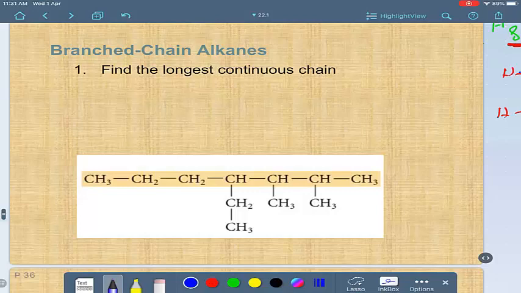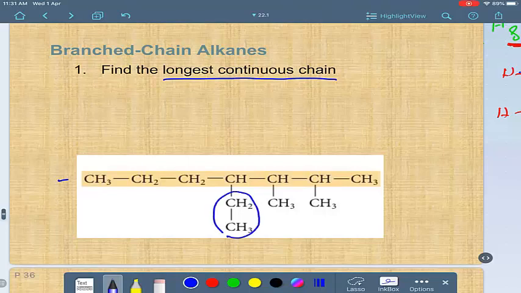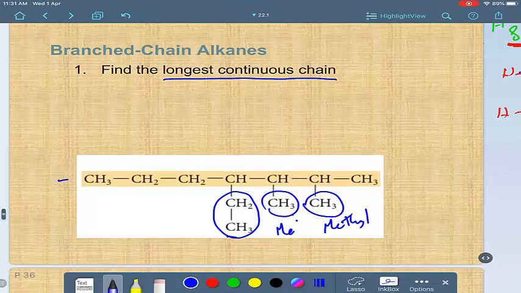So first, you have to find the longest continuous chain, which is this. I told you, this is the first step. Then you have to find the groups. Look at these groups. We can give them names. This is methyl. This is methyl as well. And this is ethyl. And the parent chain is 1, 2, 3, 4, 5, 6, 7. They are 7, so it's heptane.